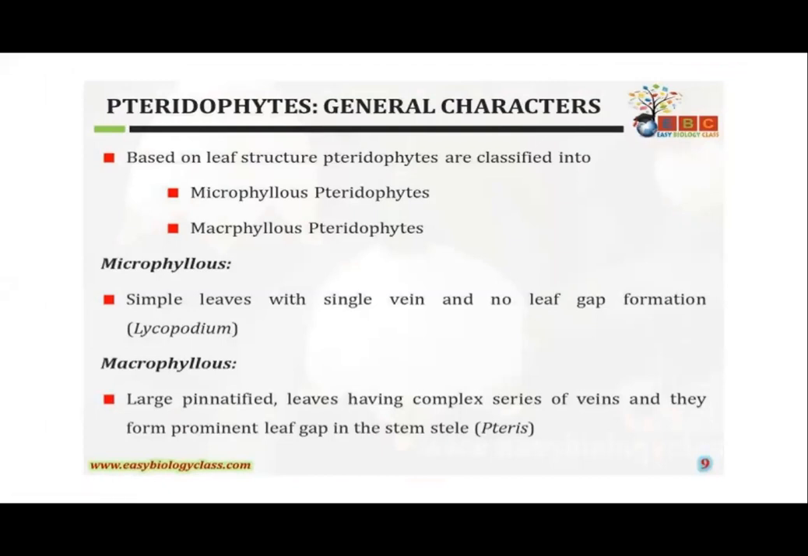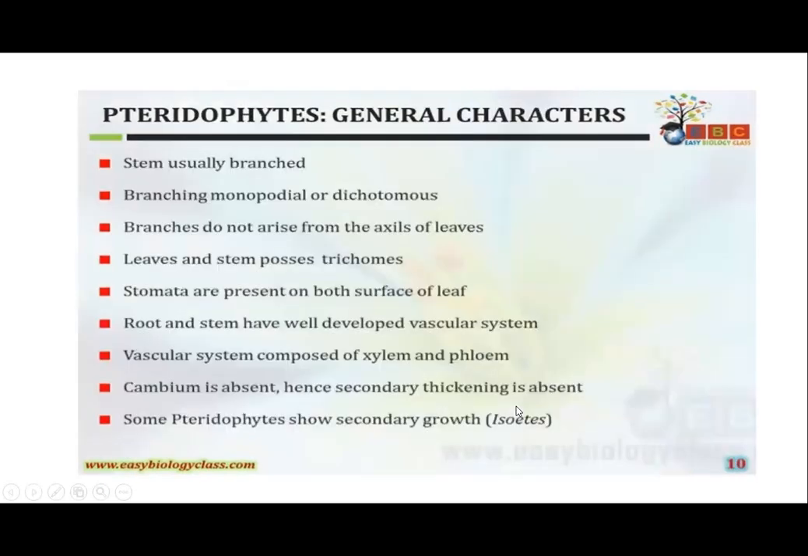Now, what are these macrophyllous leaves? The name macro means something bigger, larger in size. So the leaves which are very large and complex, pinnately compound, with a complex series of veins, and we can see the leaf with a prominent leaf gap in the stem. That we call macrophyllous leaves. For example, we can take Pteris. The most advanced forms of the pteridophytes possess these macrophyllous leaves, but generally the majority of pteridophytes are of the microphyllous type.